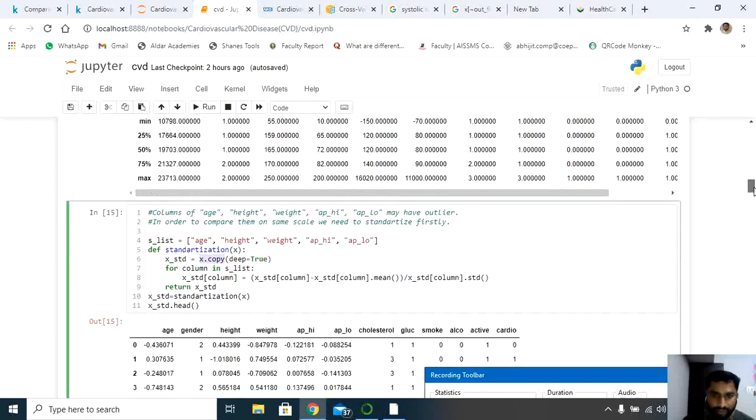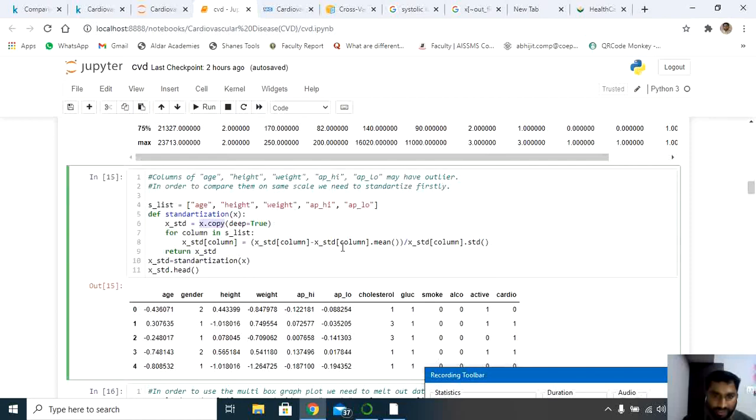But before that I'm doing a subtraction also: the actual record minus the mean of that record. Next I'm dividing that with the standard deviation, and retaining that value in x standard. I'm doing this for all the records using a for loop statement.